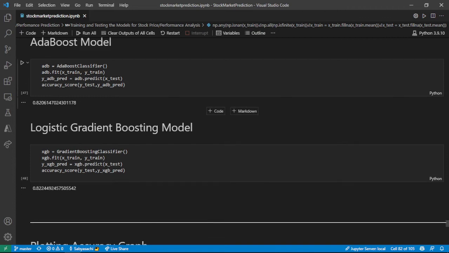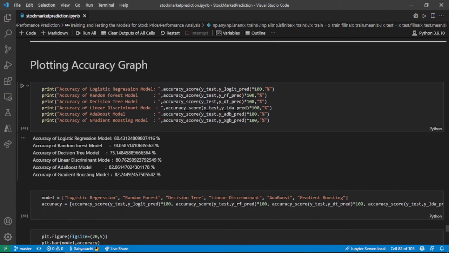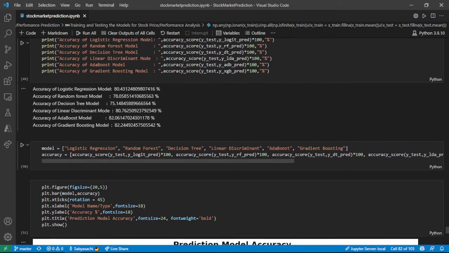Now I could have stopped here, but I also wanted to try out the Logistic gradient boosting model. So with the Logistic gradient boosting model, I got 82.2%, which is like 0.2% more than the AdaBoost model, but it is still more. So at this point we can say that our gradient model has given us the best score till now.